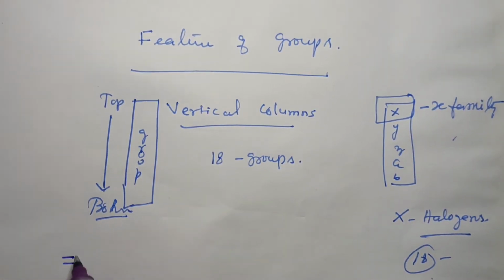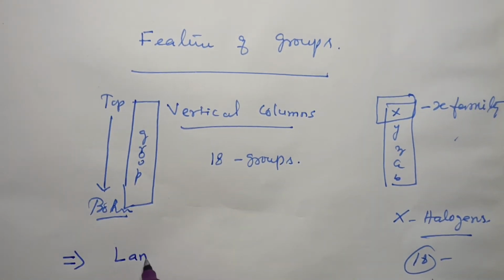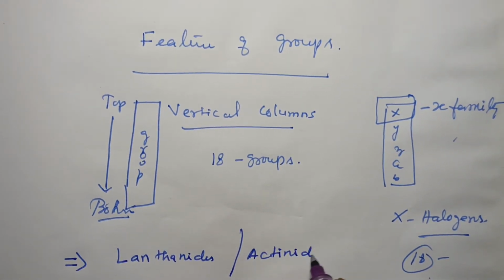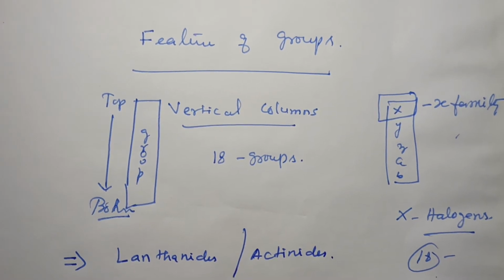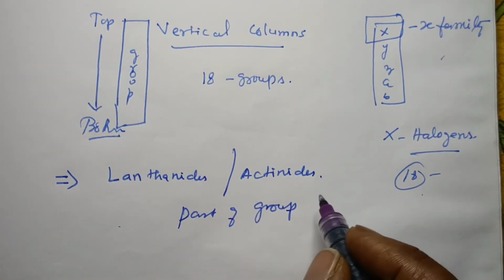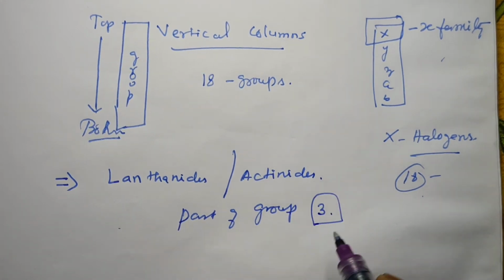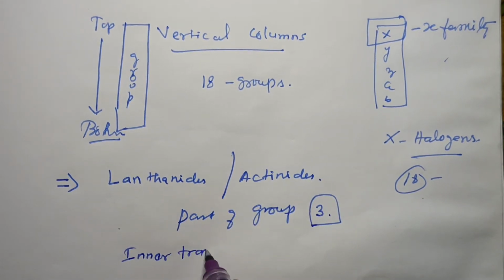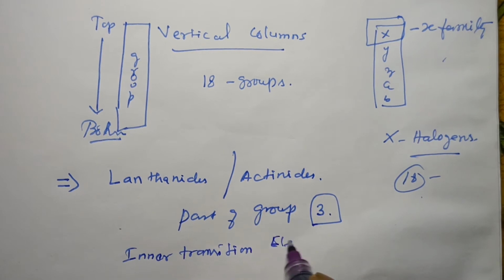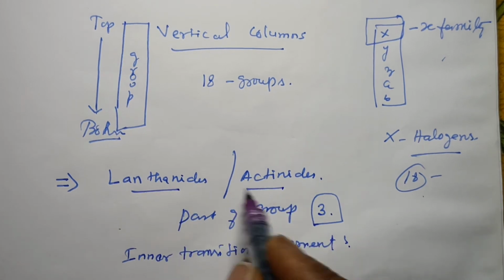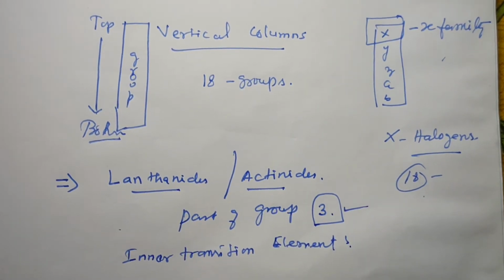And here lanthanides and actinides are very important because they are part of group 3. They are called inner transition elements, that is, the lanthanides and actinides in group 3.